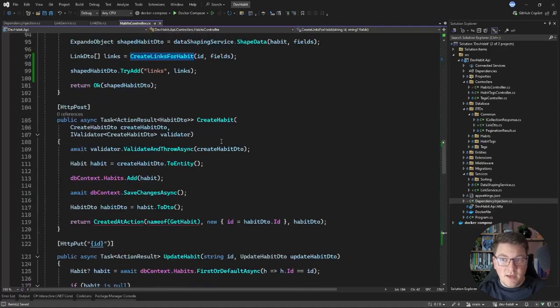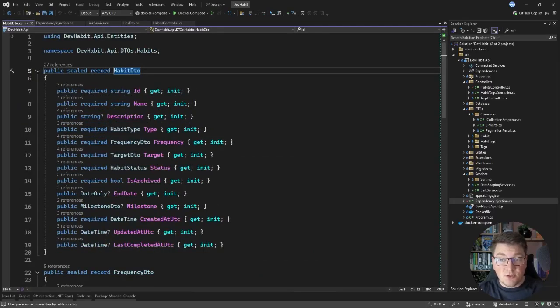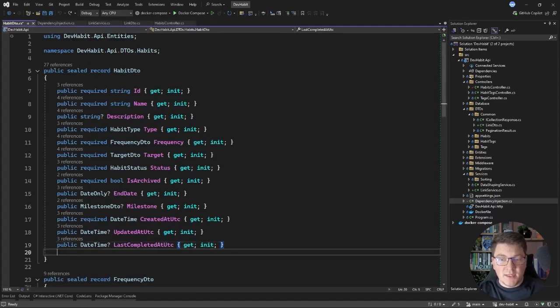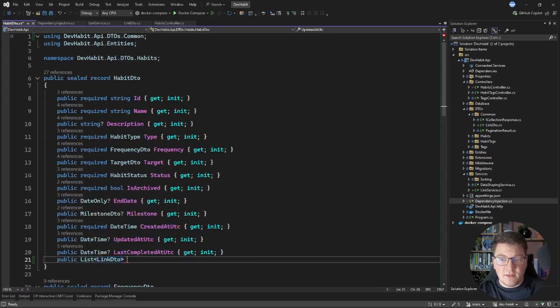And a good example of that is our create habit endpoint. This endpoint is using the HabitDto as the response that's returned after creating a new resource or a new habit. And the simplest way to implement support for HATEOAS is to include a list of LinkDto. So let me add the LinkDto reference, and I will call this Links.